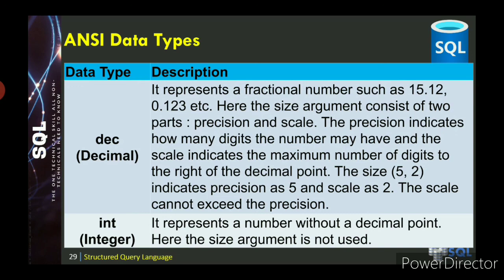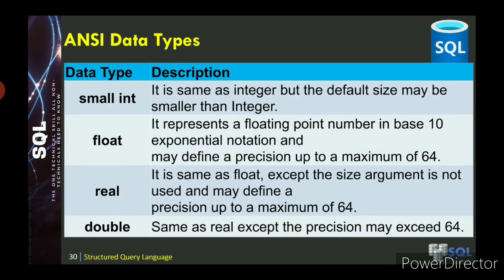Then the next type is float type. The float type represents a floating point number in base 10 exponential notation and may define a precision up to a maximum of 64. So floating point means it's the exponential value, the base is 10, with up to 64 precision. Then the real value is the same as float except the size argument is not used, and it may define precision up to a maximum of 64.